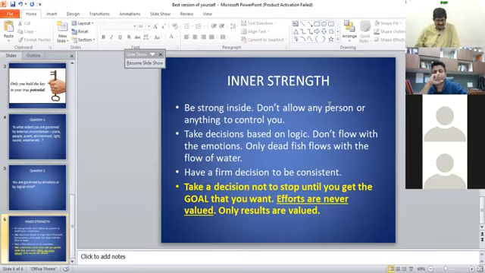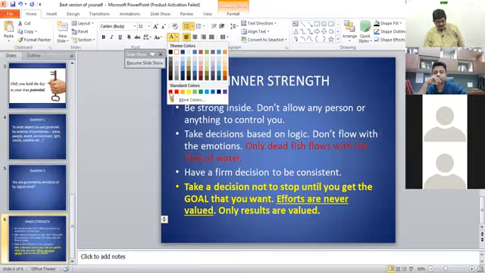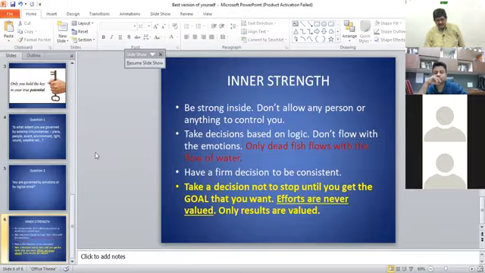Number two, take decisions based on logic. Don't flow with the emotions. Why not to flow with the emotions? Reason I have given you therein. Only a dead fish flows with the emotion, flows with the flow of water. If the fish is live, it will never go in the direction where the river is flowing.